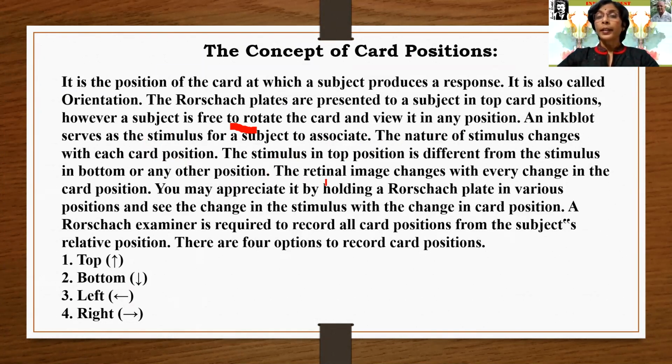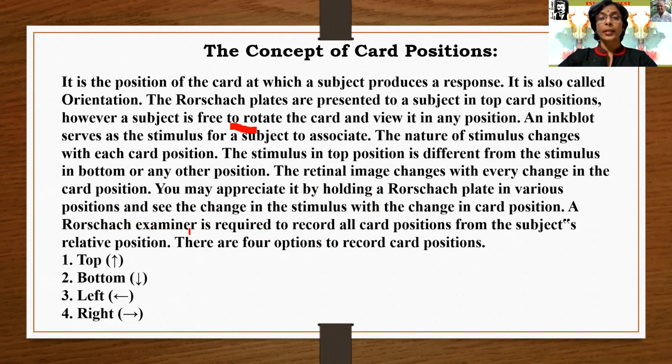The retinal image changes with every change in the card position. You may appreciate it by holding a Rorschach plate in various positions and seeing the change in stimulus with the change in card position.